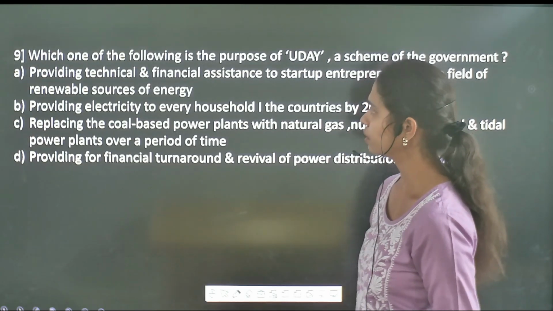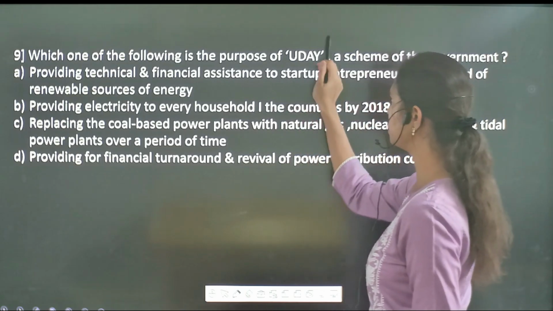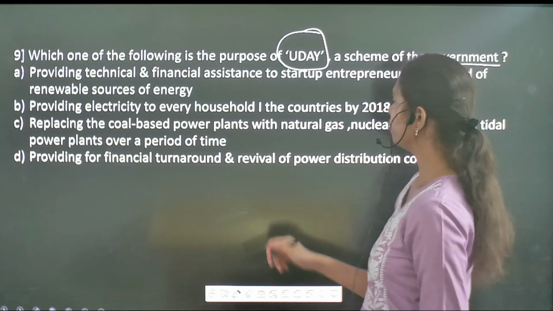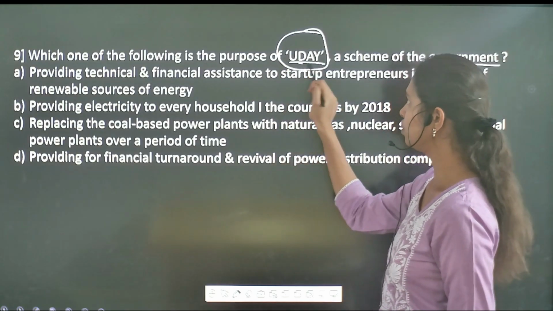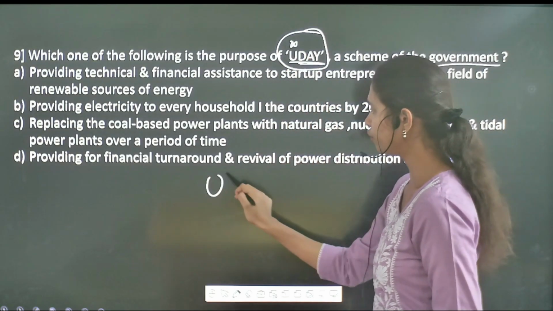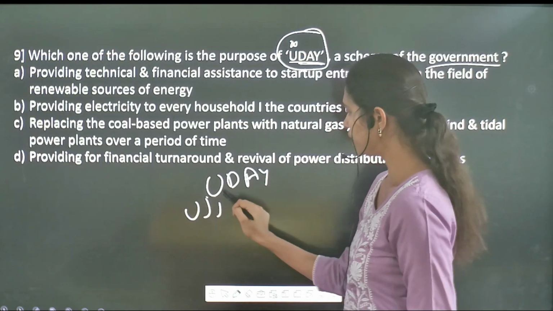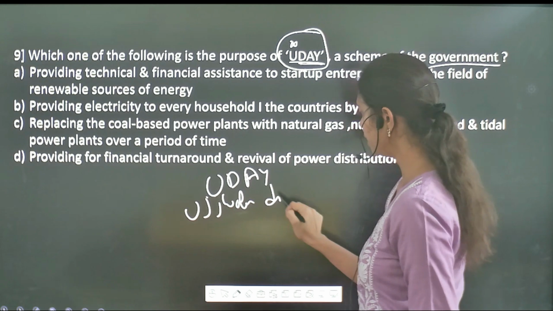Here the question is: which one of the following is the purpose of UDAY, a scheme of the government? First and foremost, what is the full form of the UDAY scheme? It is the Ujjwal Discom Assurance Yojana.